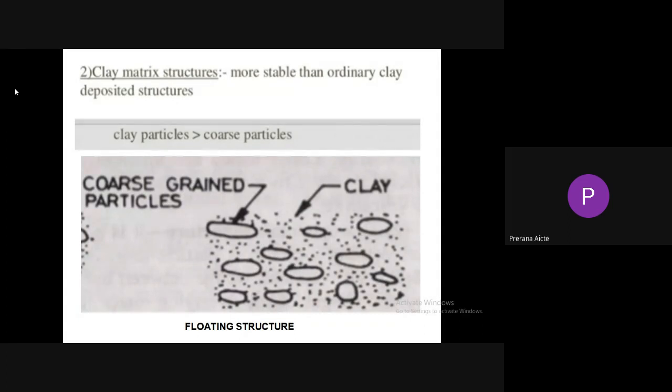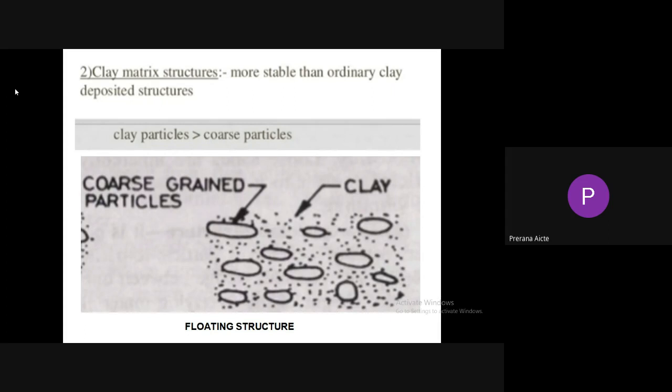But in the case of a clay soil matrix, it consists of both fine grain soil and coarse grain soil, but coarse grain soils are not in contact with each other. They are floating in soil. So in the case of a clay matrix structure, clay soil is predominant and coarse grain soil particles are very less. So they are not in contact with each other, so that the entire load is taken by only clay soils.